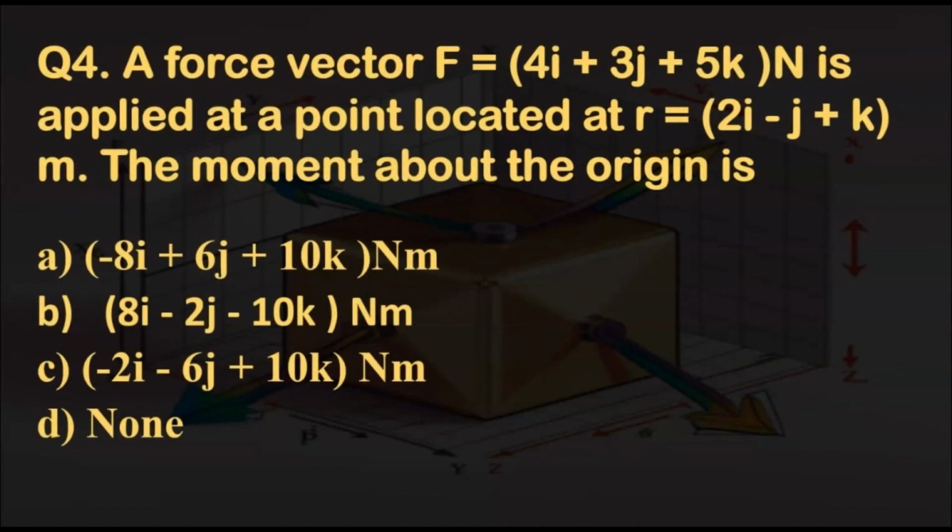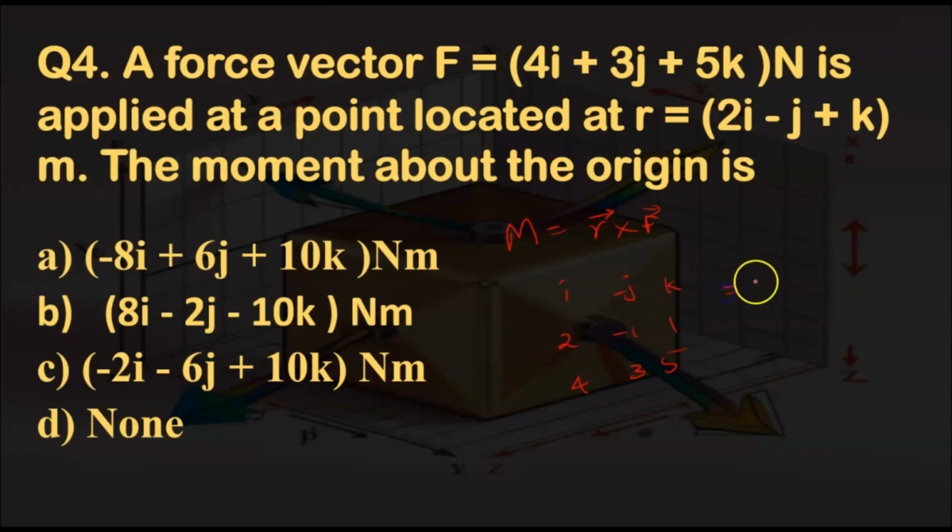Question 4. A force vector F equals 4I plus 3J plus 5K Newton is applied at a point located at R equals 2I minus J plus K meters. The moment about the origin. We know that the moment M equals R cross F. We have to find the cross product. So how do we find the cross product? We put I J K, and the R vector as 2, minus 1, 1, and F vector is 4, 3, 5,